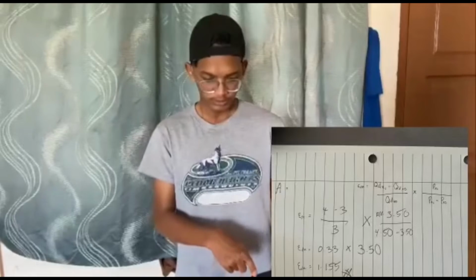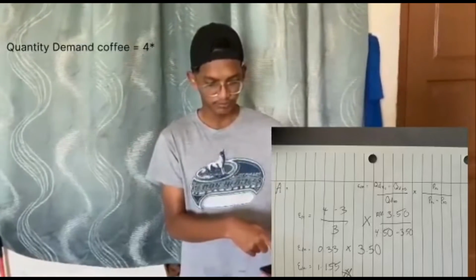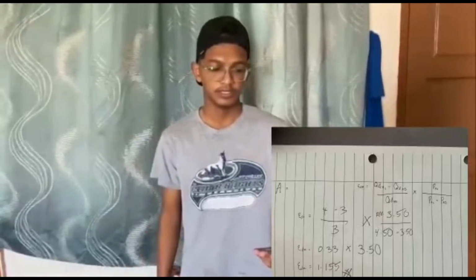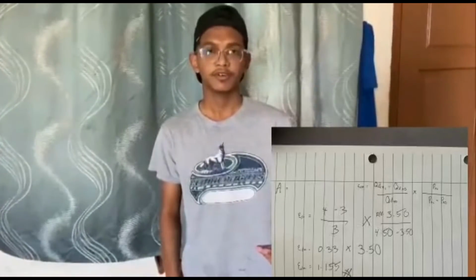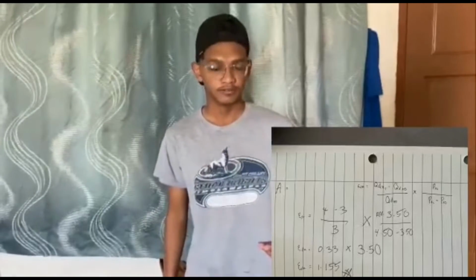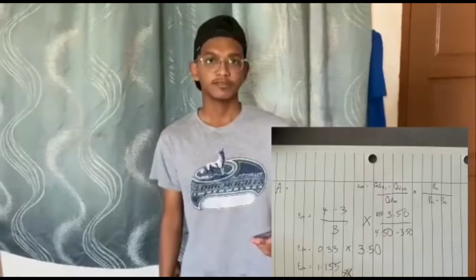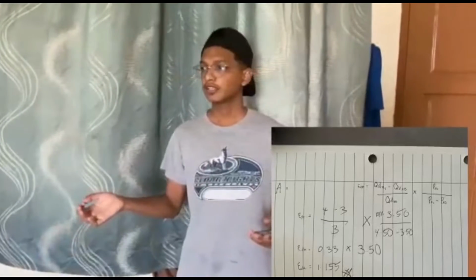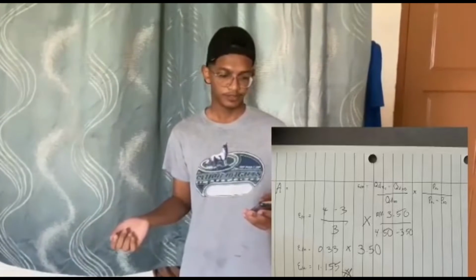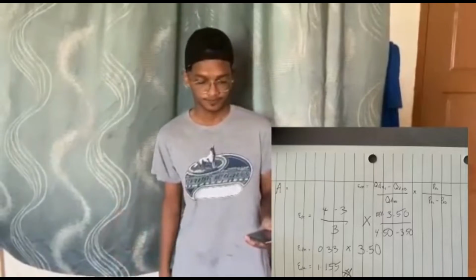So at table A, as we can see, quantity demand of tea after is 4 minus 3, for quantity of tea before per quantity of tea before, it is 3, times 3.5 ringgit. After the calculation we create, we can see coffee and tea are substitute goods.